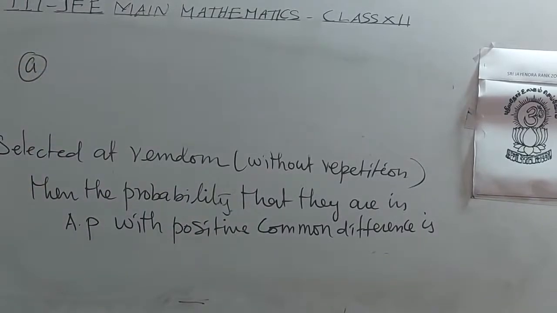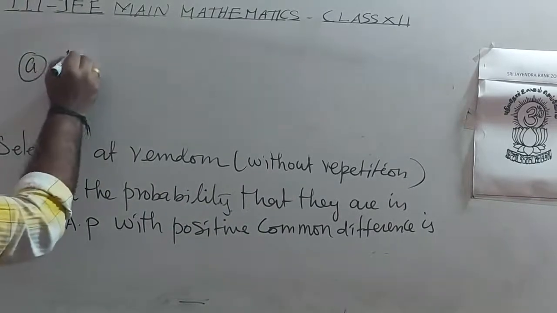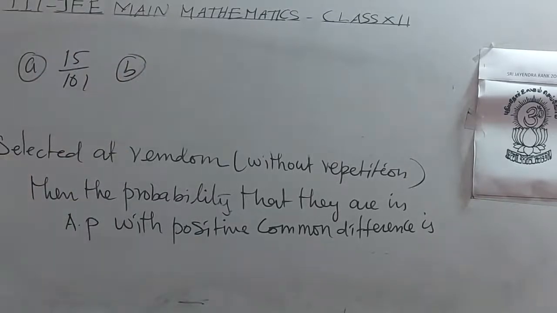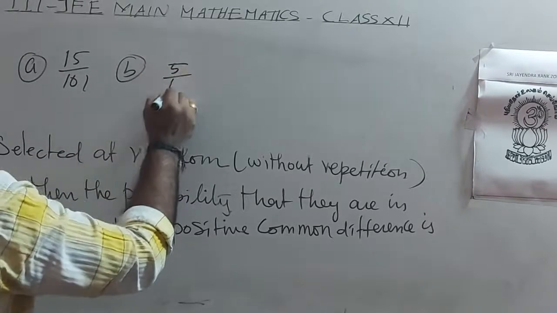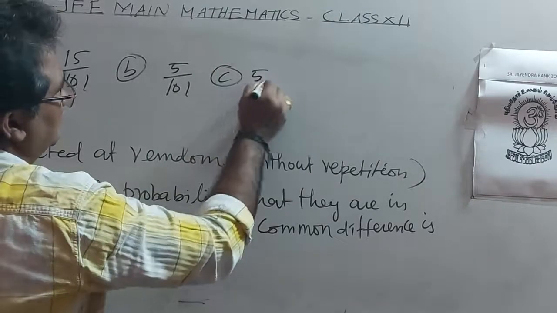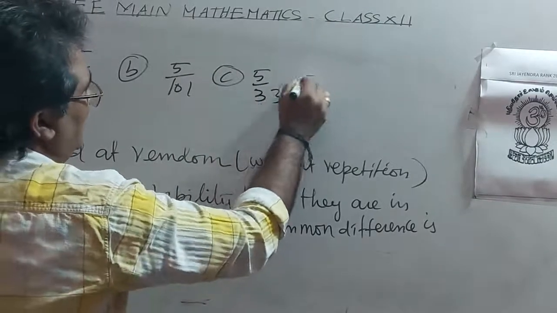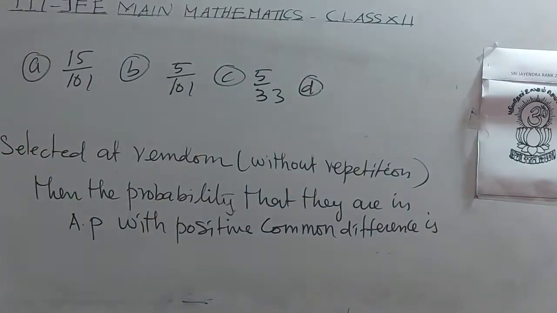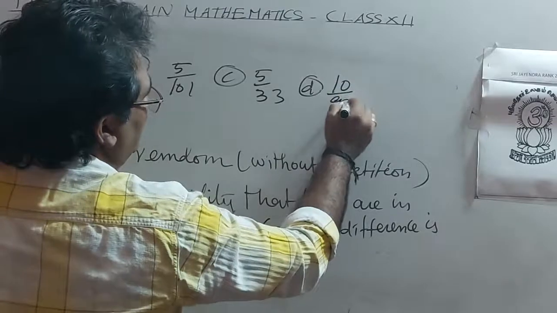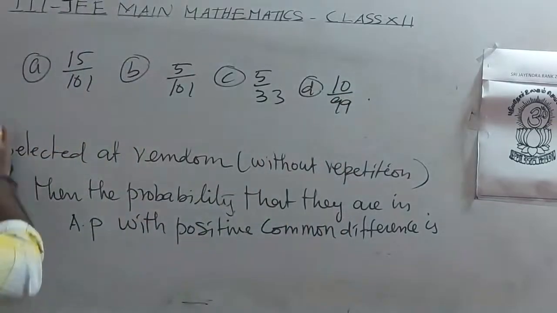Option A: 15 by 101, option B: 5 by 101, option C: 5 by 33, option D: 10 by 99.